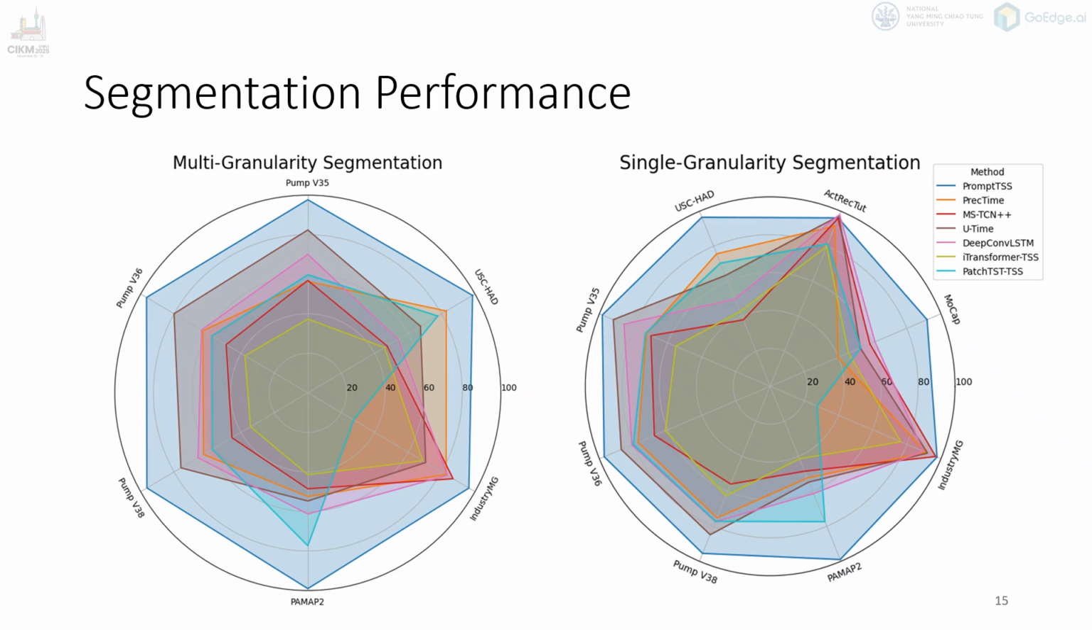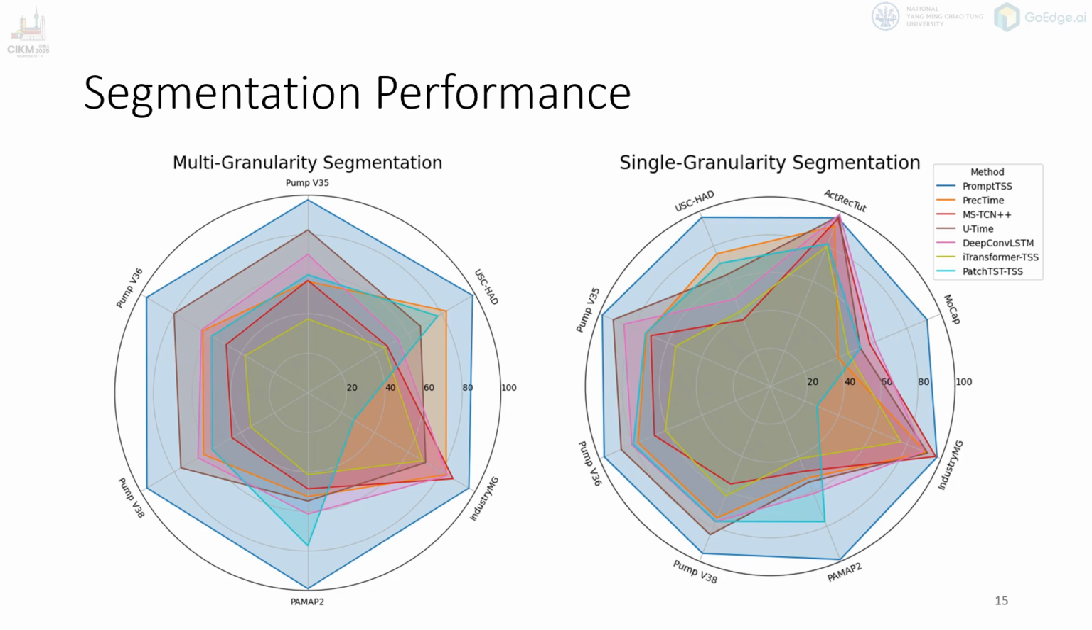Here we show the overall segmentation performance of PromptTSS compared to existing methods. On the left, we have multi-granularity segmentation, and on the right, single granularity segmentation. Across both settings, PromptTSS consistently achieved the best performance, shown here in blue. In a multi-granularity case, we can see that PromptTSS outperforms all baselines by a clear margin on every dataset. This shows that our unified prompting framework effectively handles both coarse and fine states within the same model.